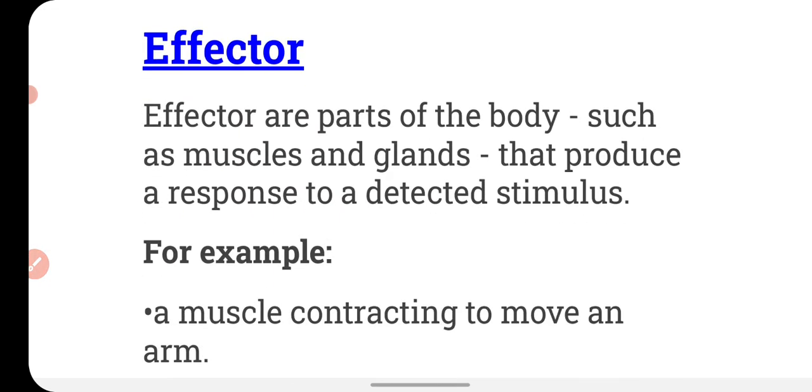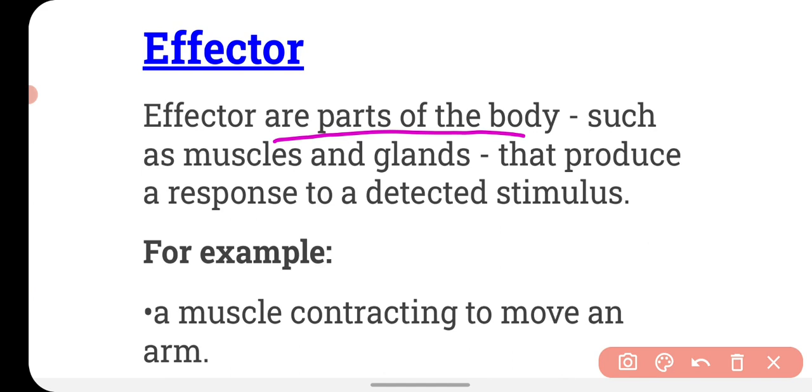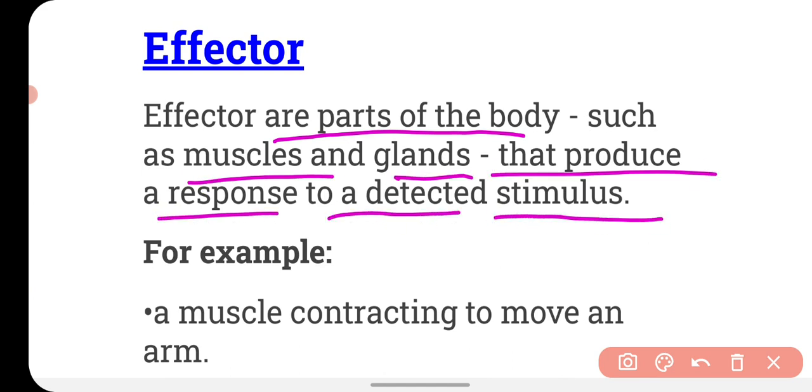Now we will talk about the effector. Effectors are the parts of the body such as muscles and glands that produce a response to a detected stimulus. When the receptors receive the stimulus, that stimulus gets converted into electrical impulses. Then those impulses go into the brain.